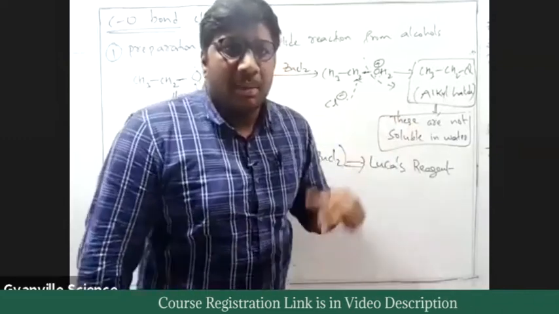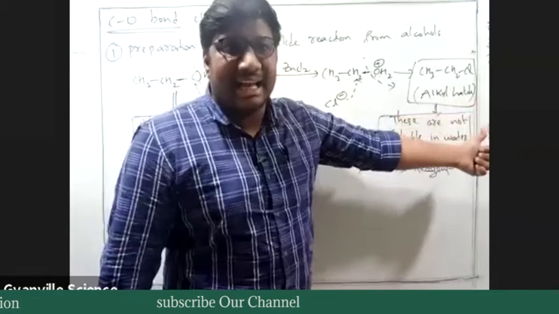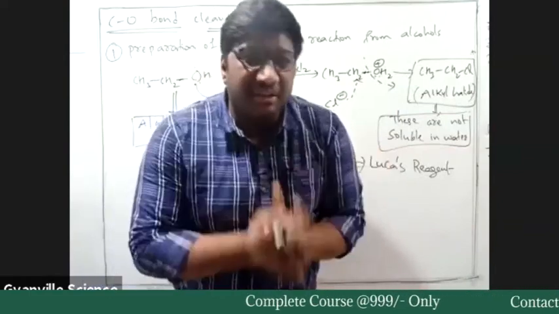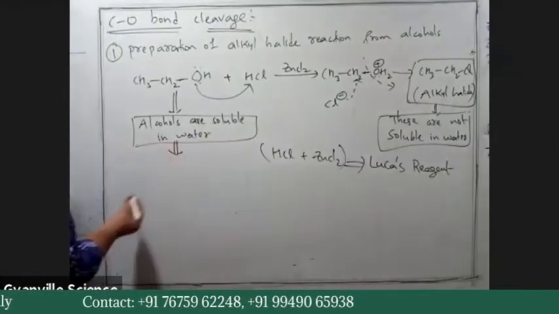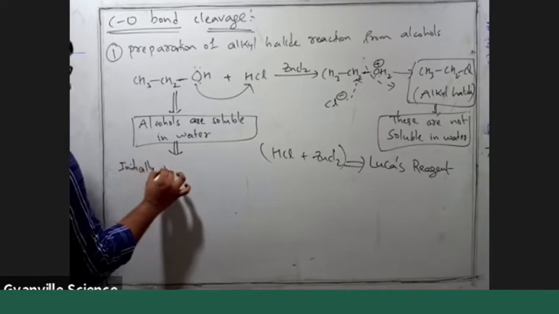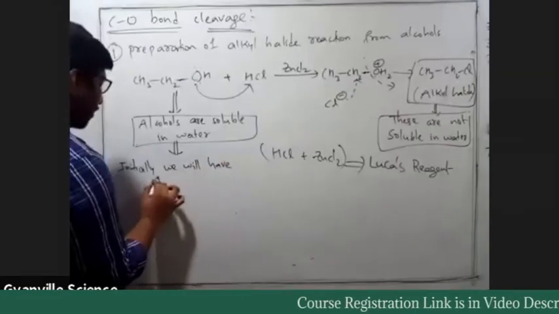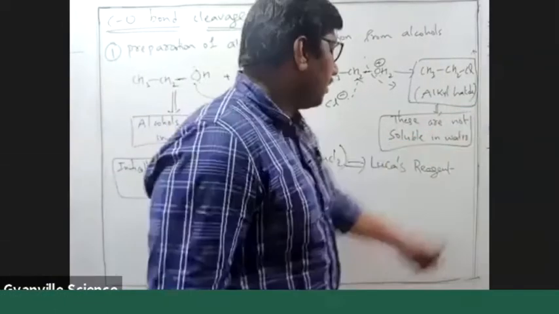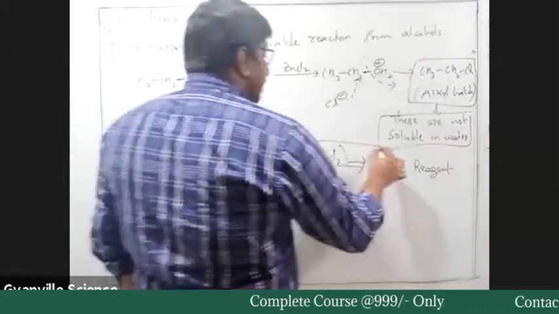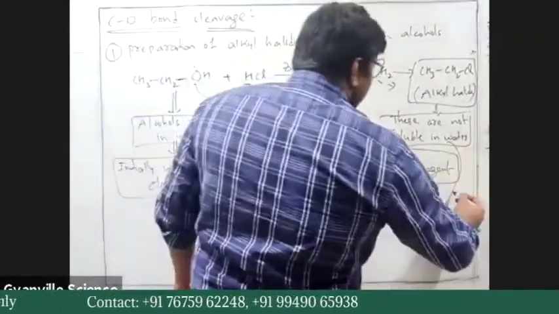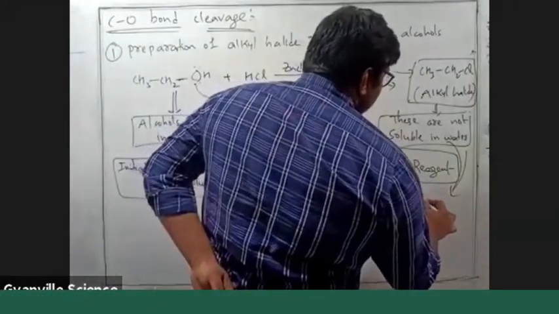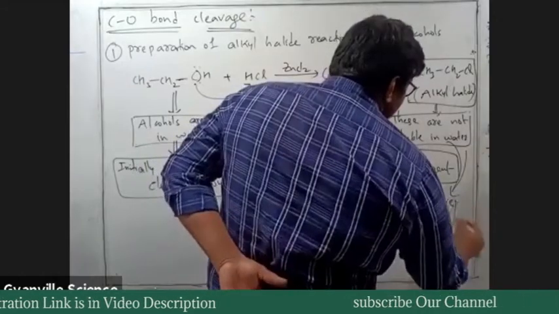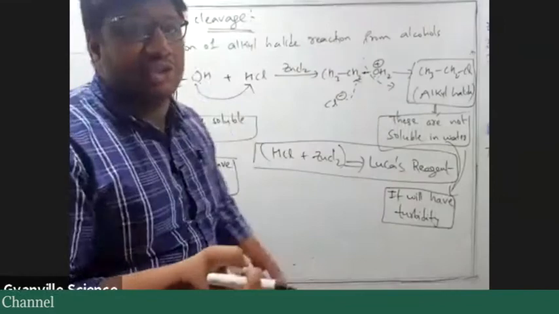So the solution must be clear. But as soon as the product is formed, the product is alkyl halide, which is not soluble in water, so we get turbidity, like a precipitate-like thing being formed. Initially we have a clear solution as alcohol is soluble in water, but as soon as the product is formed, it will have some turbidity, some dirtiness, like a white precipitate at the bottom of the solution.